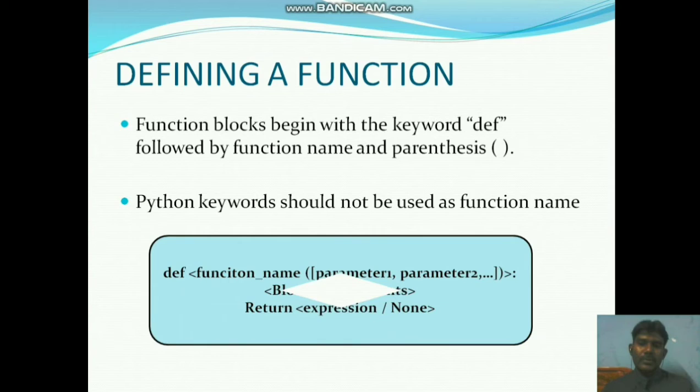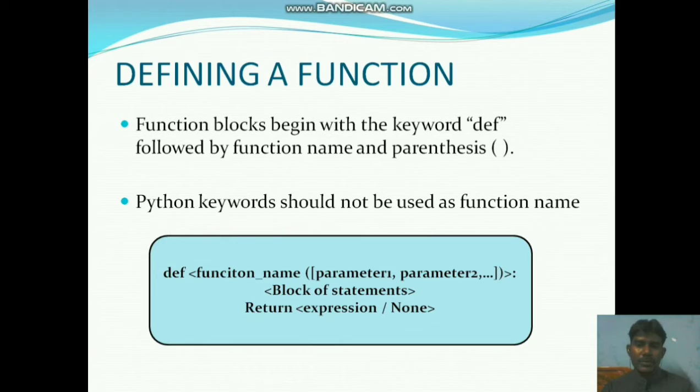The syntax of defining a function: already I told you, def is the keyword, then the function name, then open and close brackets, and inside them parameter 1, parameter 2. Not only one or two parameters, you can give multiple parameters inside the function's brackets.